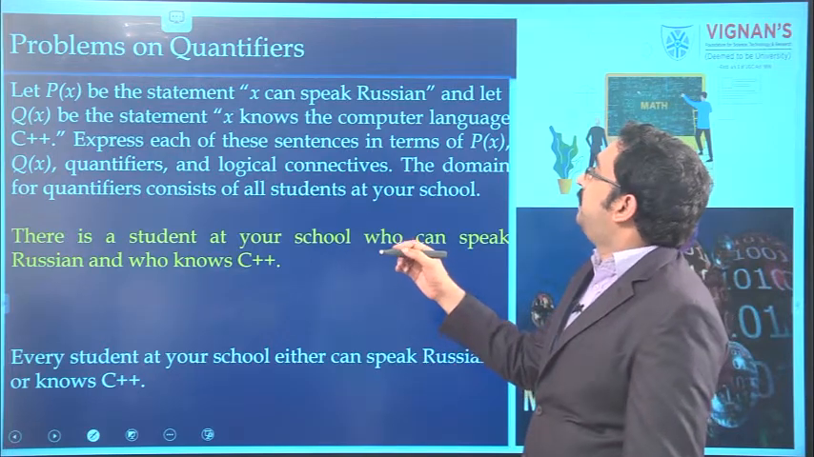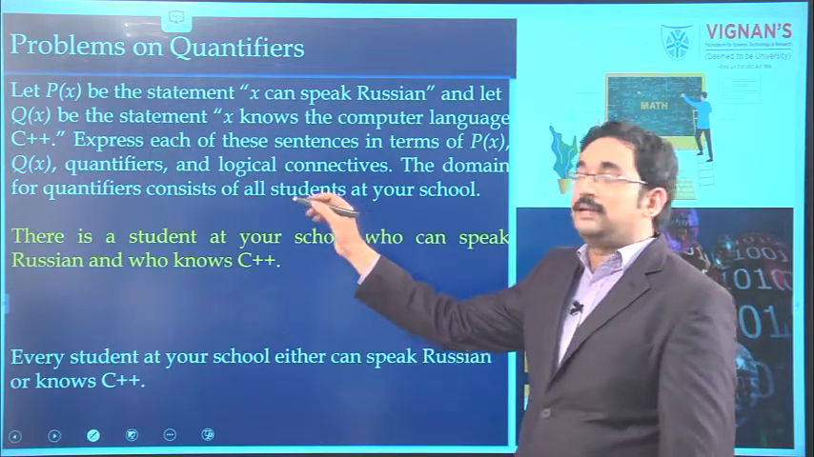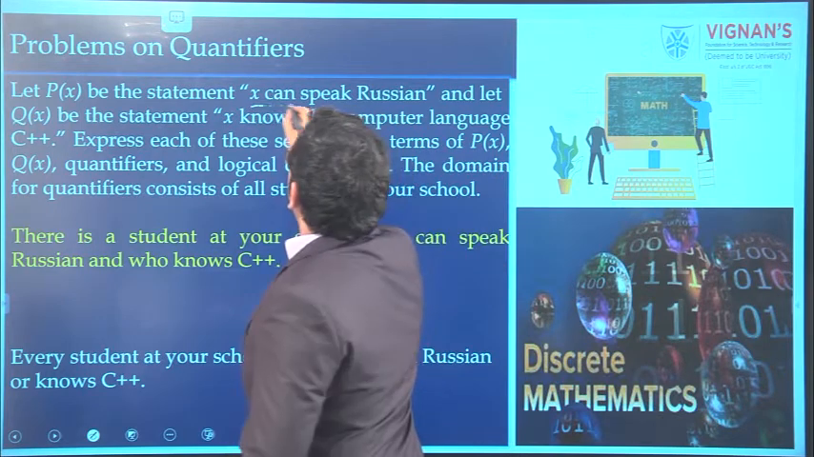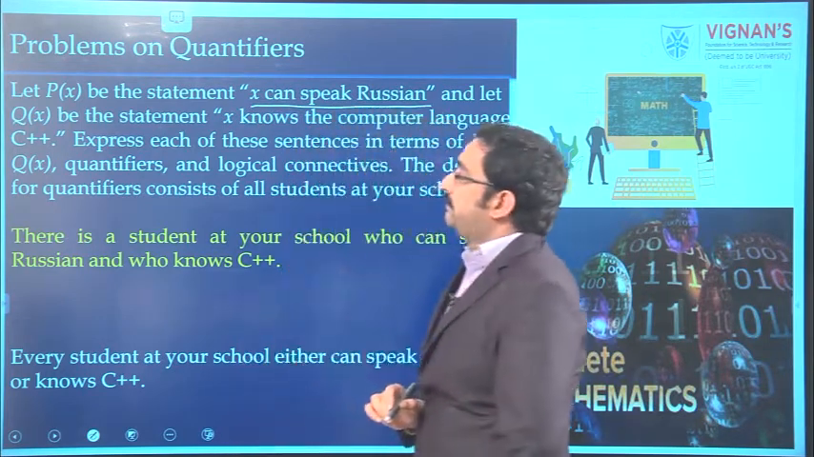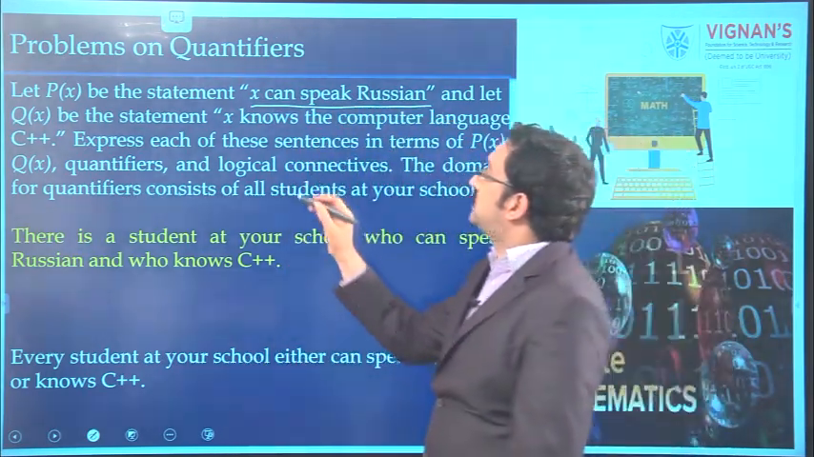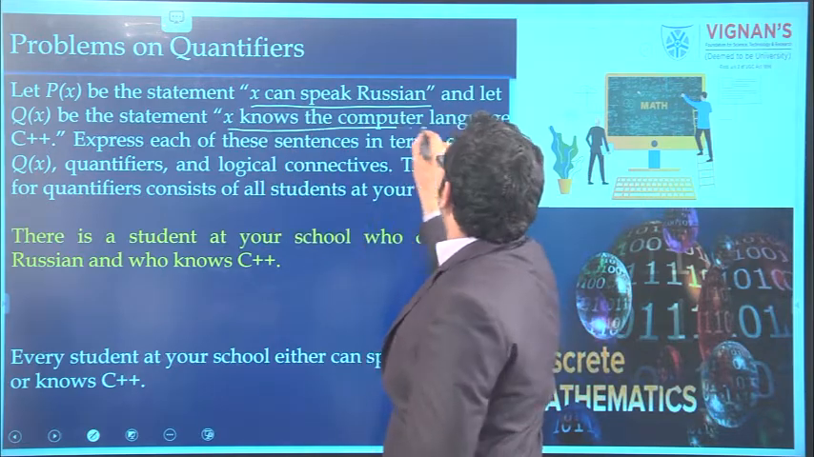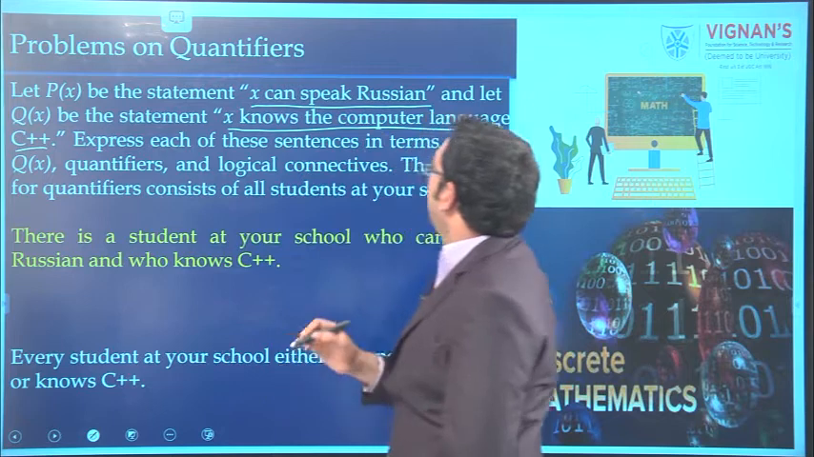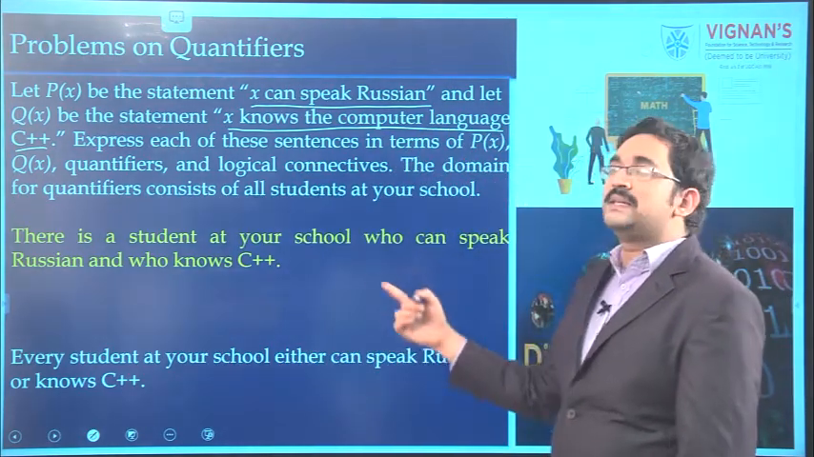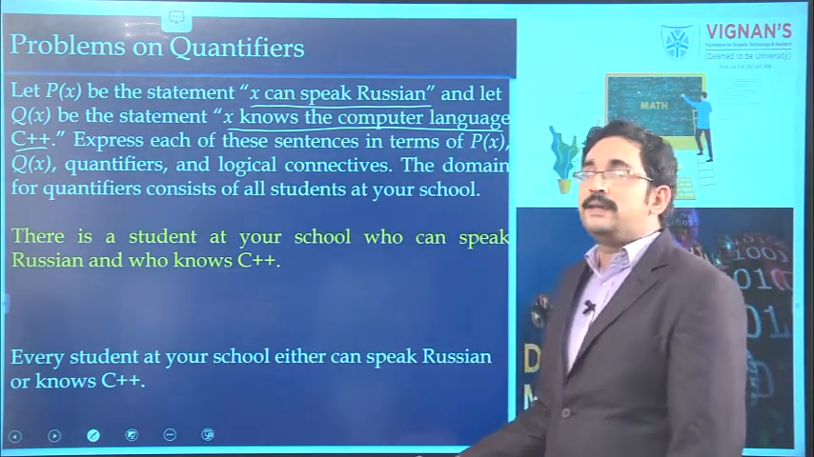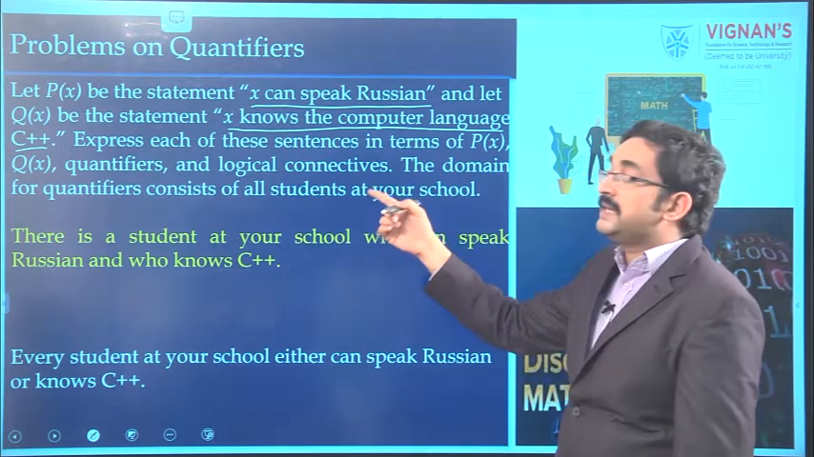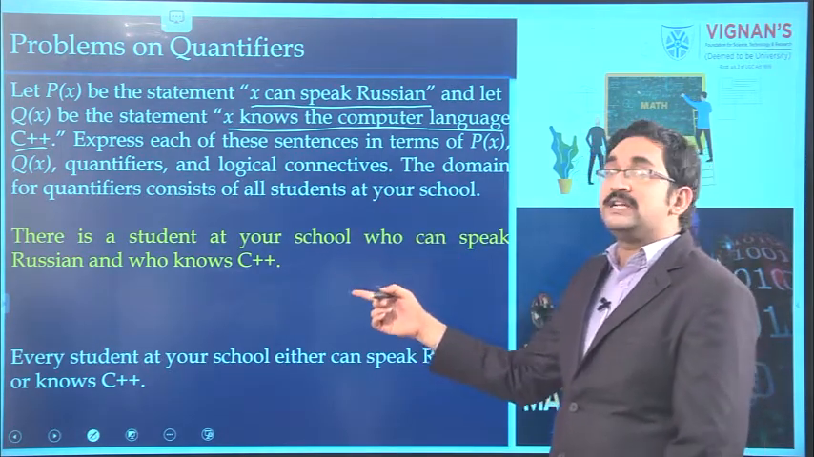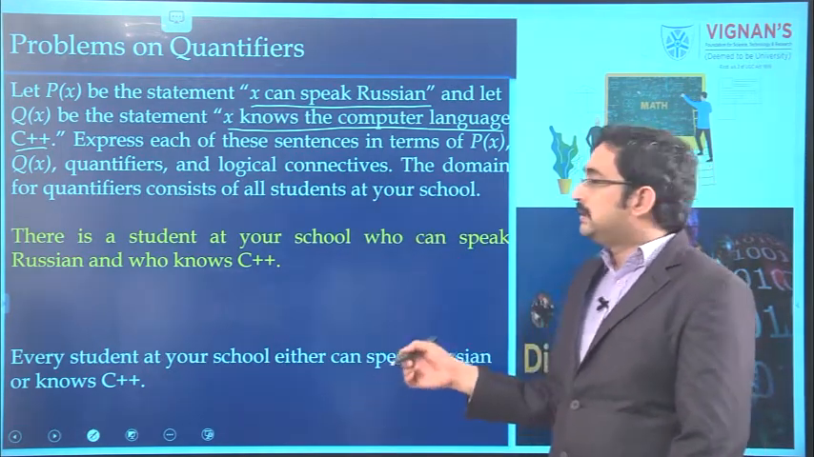See the next one, one more problem. Here P of x denotes the statement x can speak Russian. Q of x denotes the statement x knows computer language C++. Here some English sentences are given. We have to express them in terms of P of x, Q of x, predicates and quantifiers. See the first one.